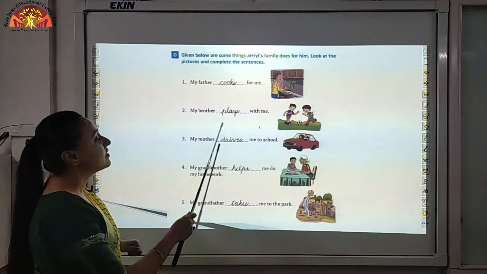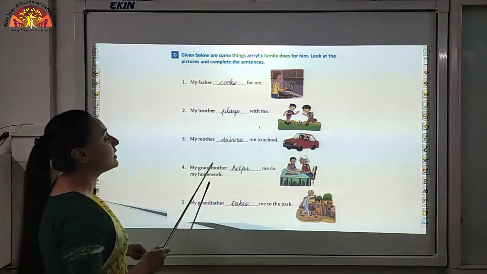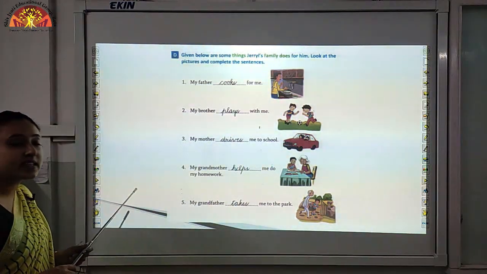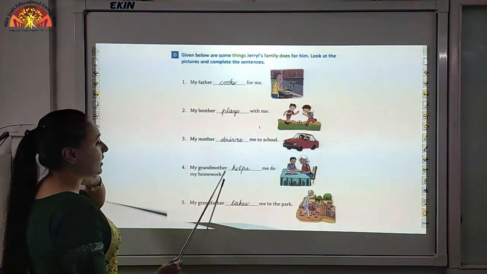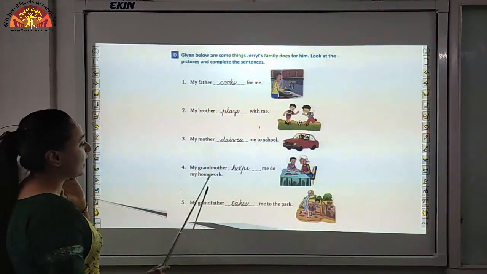Here you can see Gerald in a car with his mother, drives to school. My mother drives me to school. Write down DRIVES, drives over here.